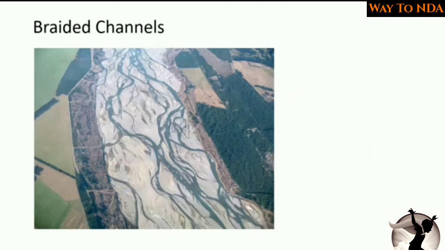Now these are the braided channels. This you will find in the old stage. Oxbow Lakes also you will find only in the mature as well as the old stage. So these are the braided channels where a lot of sediments are deposited. Here you can see the white color, these are the sediments, the gray colors are the sediments deposited, and the river will keep on changing. There will be various streams of the river. So these are the braided channels of the river.